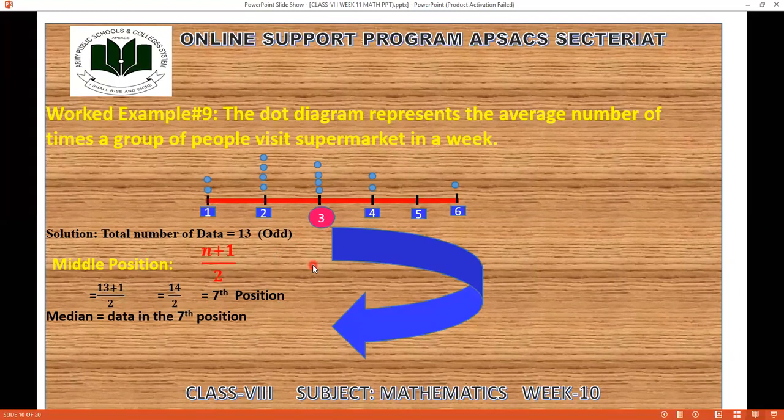Now the question is how I'll find the seventh position in the dot diagram. Okay, so for the dot diagram, I'm going to find the solution: 1, 2, 3, 4, 5, 6, 7. The purpose is just to find the position. The position is in week 3. So I got the seventh position in week 3. So my answer is 3. That is your middle position or the median of the given dot diagram. Okay, I'm not having concern with the other values. I'm just having concern with this dot.